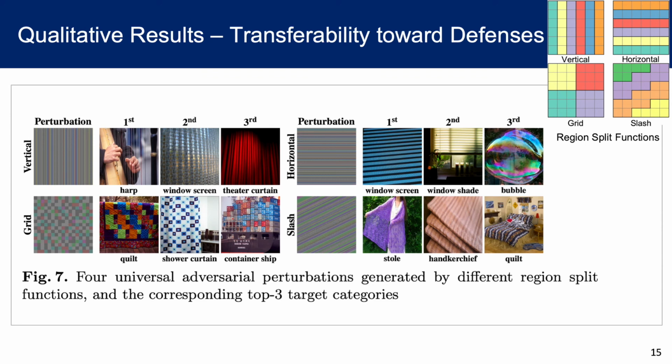Although we are conducting non-targeted attacks, we found the region split function is related to the target categories. For example, when we use the vertical split function, the perturbation will also be vertical. After adding the vertical perturbation to the clean image, the image will be classified as harp, window screen, or theater curtain. All of them consist of vertical patterns. This observation further supports the hypothesis that ImageNet-trained deep neural networks are biased towards textures.